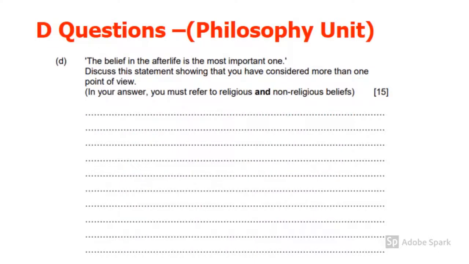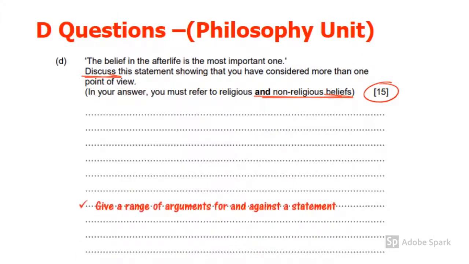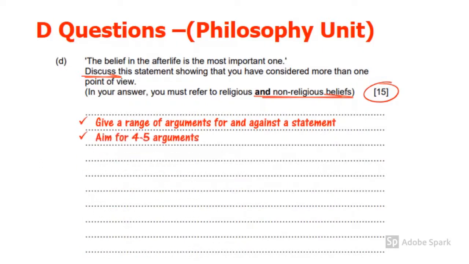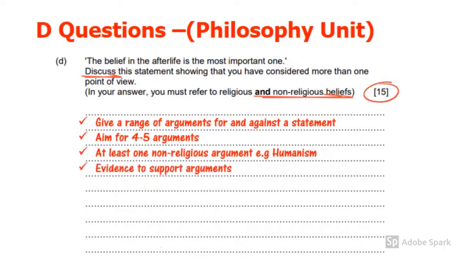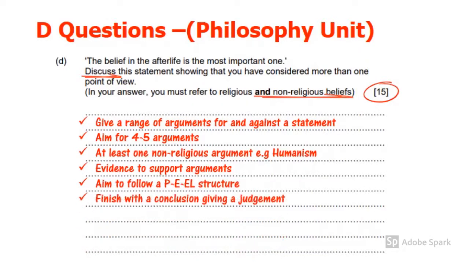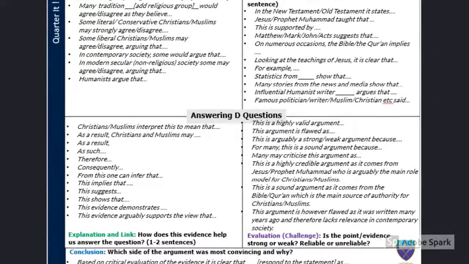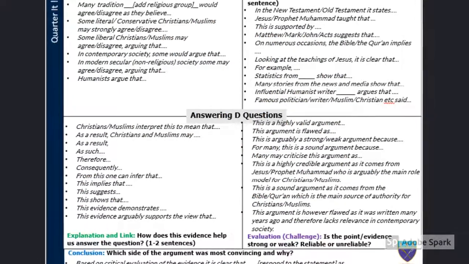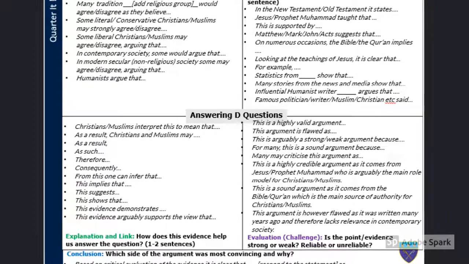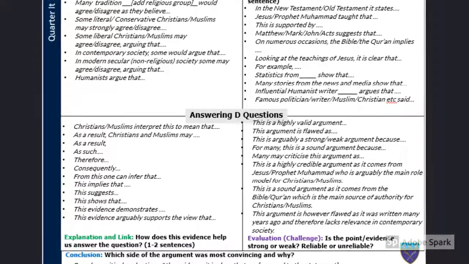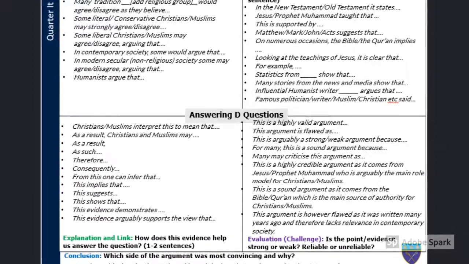The D question on the first philosophy unit, the life and death unit of paper 1, is slightly different. It's still worth 15 marks, so you still have 15 minutes to answer the question, and the trigger word is still discuss. However, on this occasion, they're asking for religious and non-religious beliefs, so at least one of your answers has to be from a non-religious position, such as that of humanism. When you're practicing your D questions, you might find it useful to use this quarter-page that gives you different openers and connectives to use in each of your paragraphs in a D question. You can get these from your teachers directly.